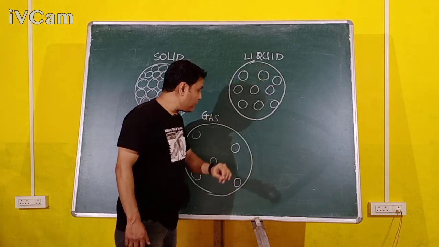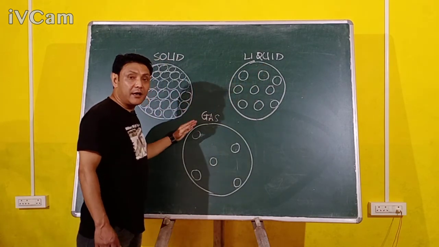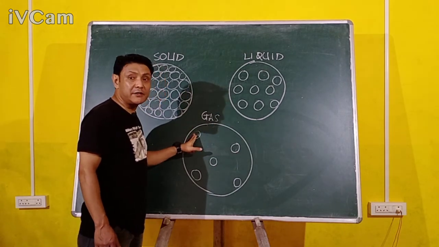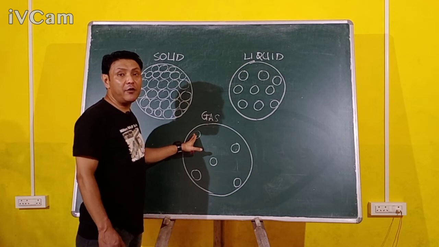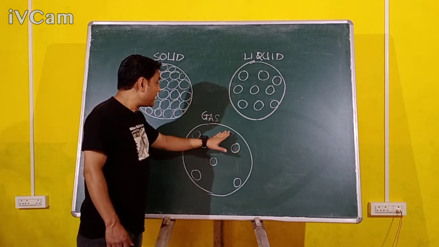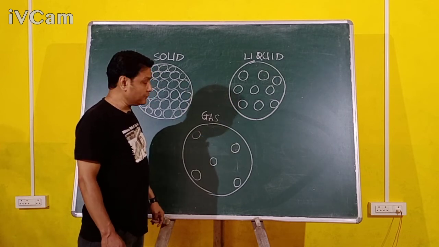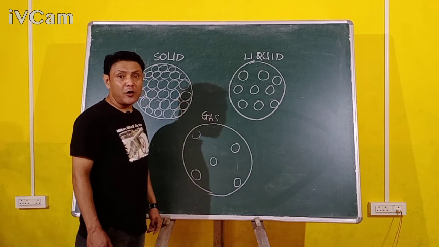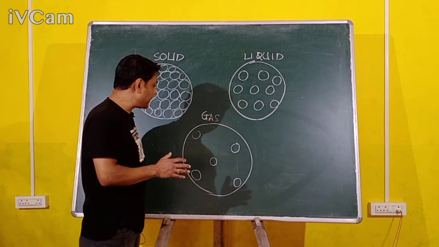All right? Now, when we talk about the gases, once more I'm going to tell you, the force of attraction between the molecules in the gases is very, very weak. It's almost negligible. So therefore, the molecules are very far apart, and that is the reason why gases do not have definite shape or definite volume.